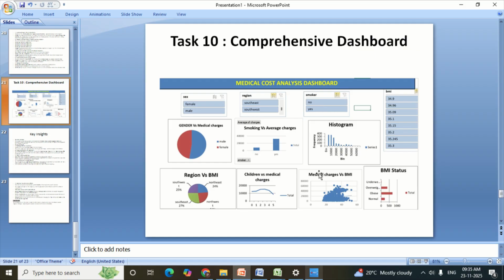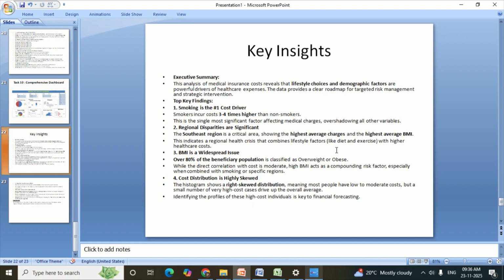So this is my final dashboard. To make all these insights easy to see and use, I built an interactive dashboard. It brings all the charts and findings into one screen. You can filter by gender, region, or smoking status to see how cost changes in real time. So the key insight is that this isn't just a report, it's a tool. It allows you to make decisions from this data.